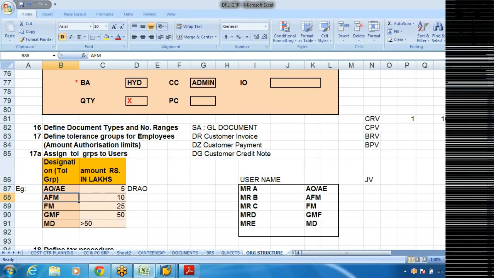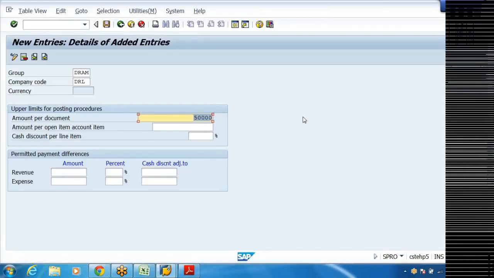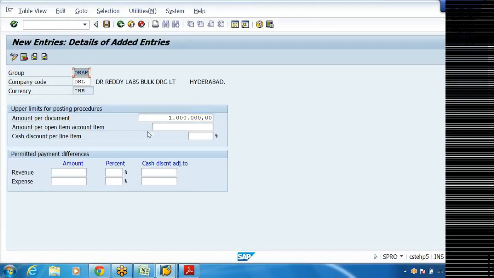So not 5 lakhs, AFM can post up to 10 lakhs, say 10, up to 10 lakhs. System picks up the currency, right? And so 10 lakhs. Permitted payment differences we'll see later, not now. And this is amount per account item.